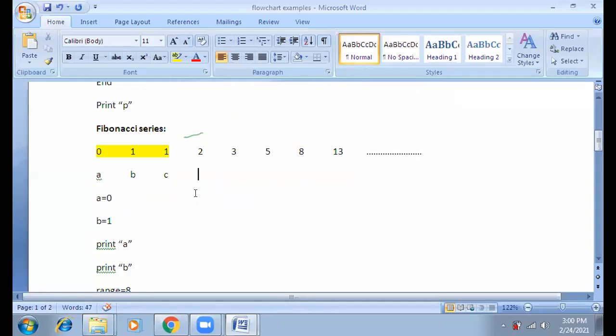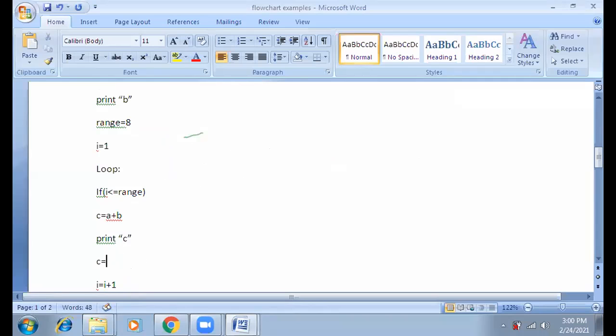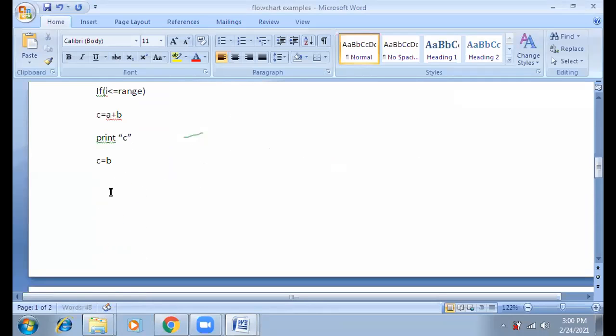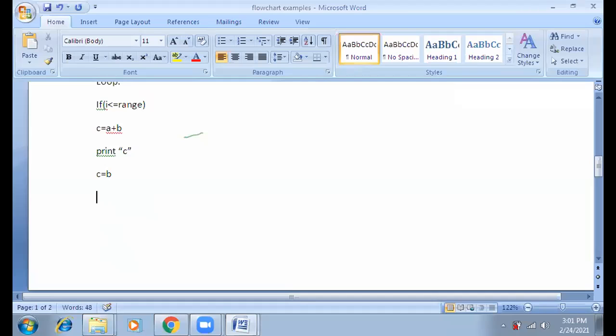So if I want to print the next ones, what will we do? We'll simply change the position of the variables. That means now C becomes B. Can we write it this way? C equals to B, and B becomes A. The previous B becomes A. So can we write A equals to B? No, sorry, B equals to A. B equals to A. Okay.